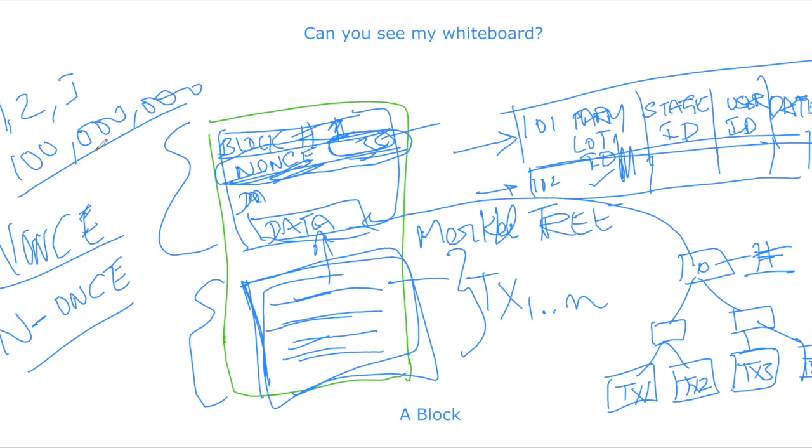Okay, then you go back to the other. I want you to understand this at a high level. If you have a block, you have a header and a body. The header has a block ID, a nonce, and it has data. Data is a Merkle tree, which looks like this.